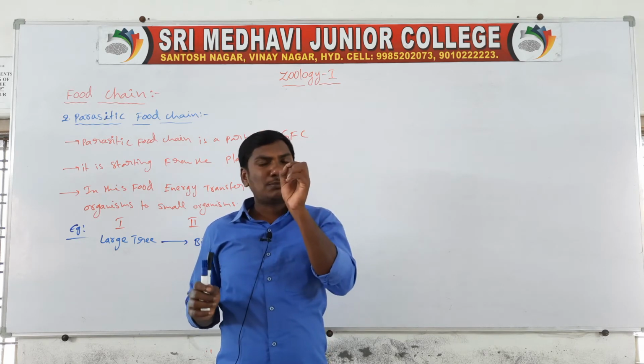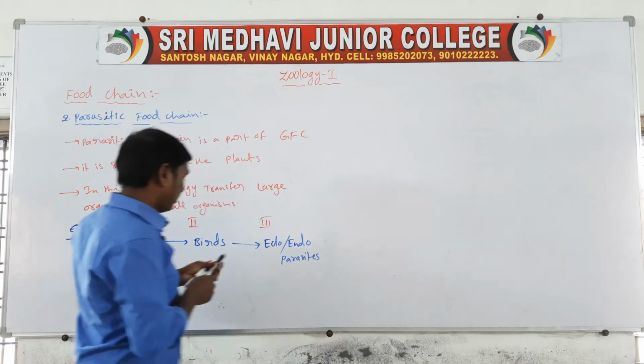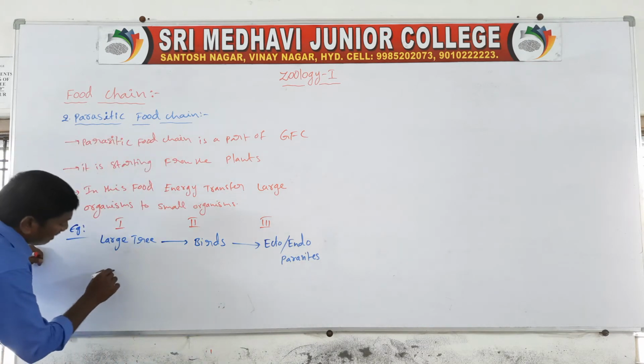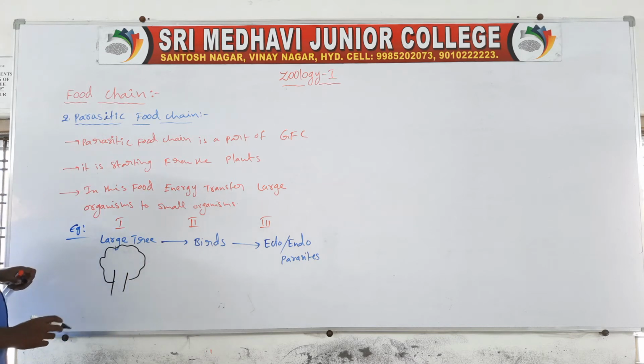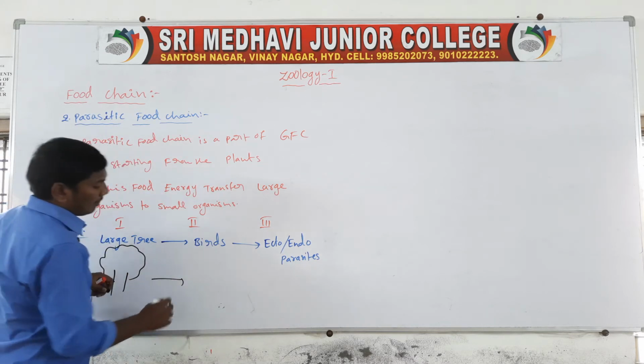This is just a rough diagram: large tree to birds.